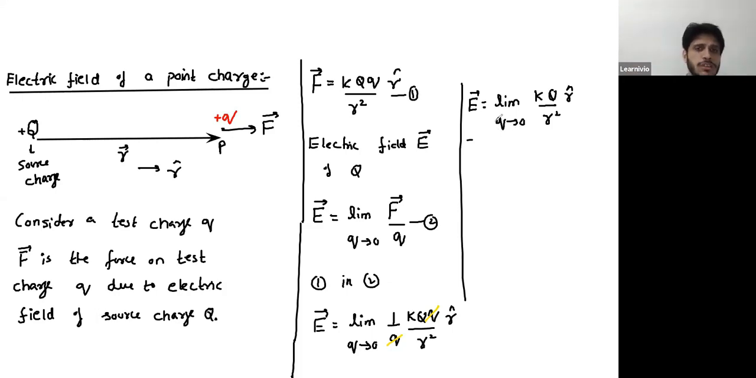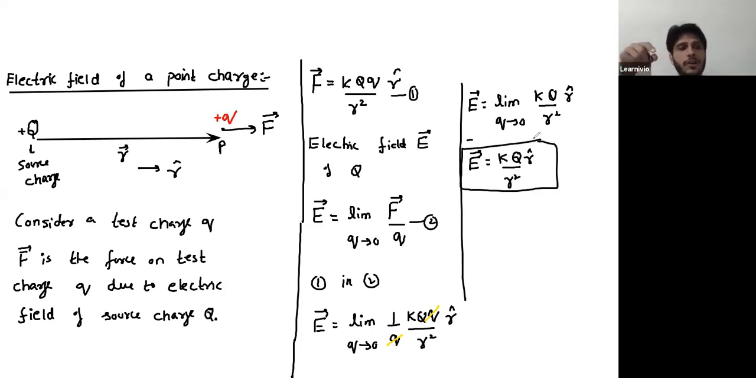This limit is over q. It simply tells you that small q is very small. It says that q is in the neighborhood of 0. It's a very small charge. Now, since we don't have any q in the calculations, we can just drop this limit and write it as kQ over R square multiplied by R cap. So this is how we calculate field. Electric field is kQ by R square into R cap.